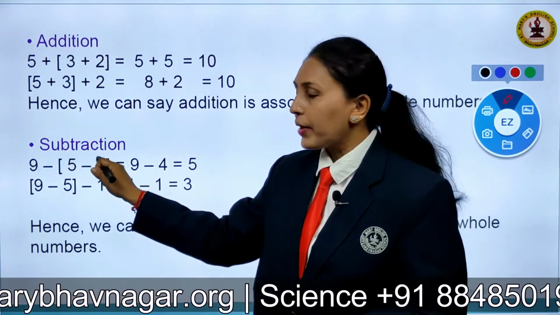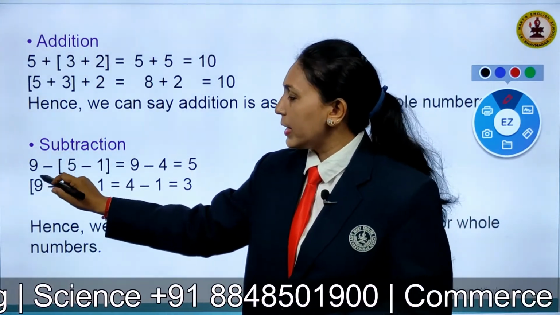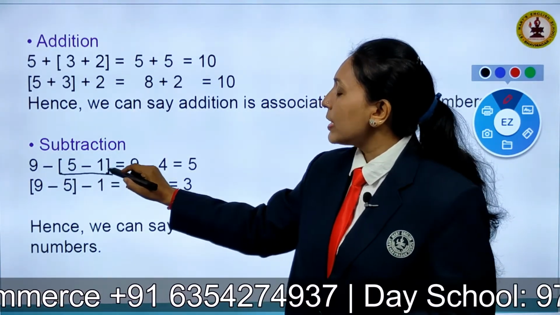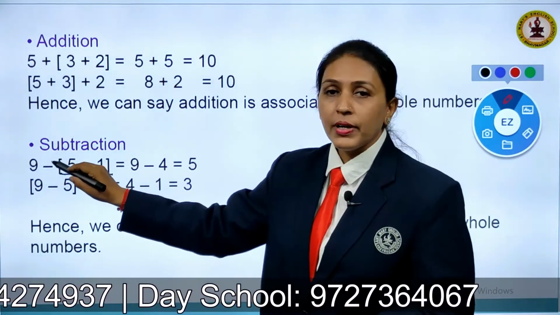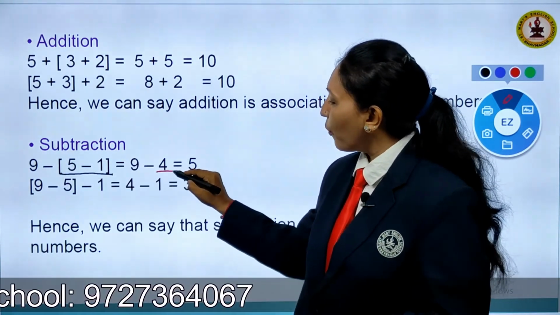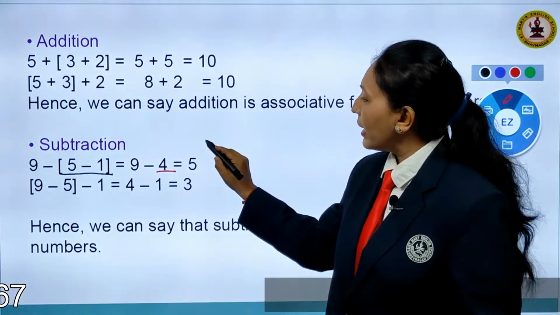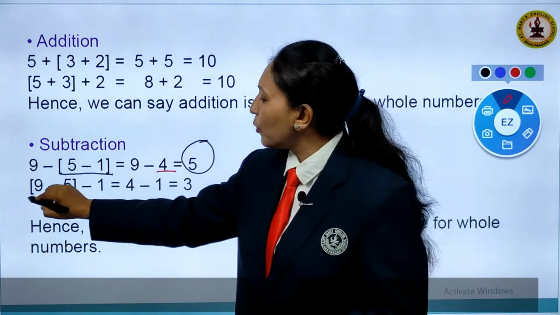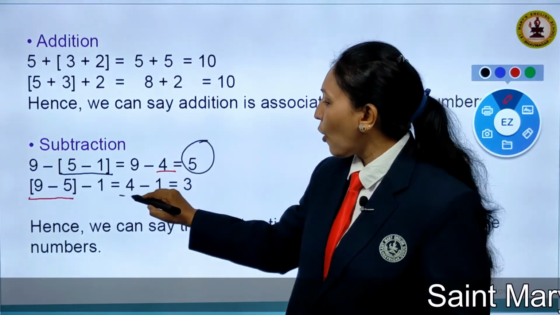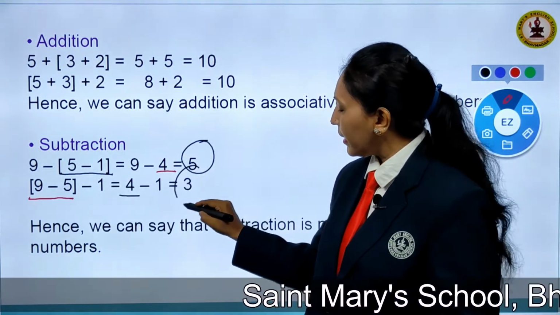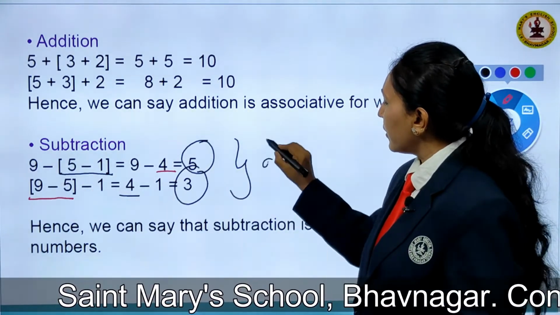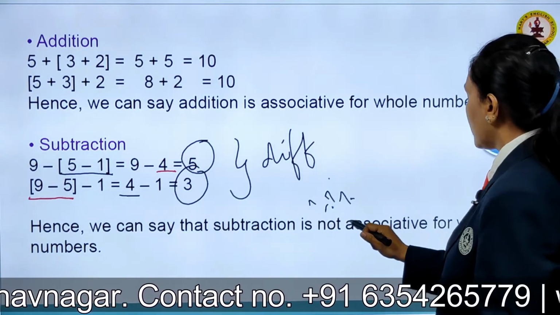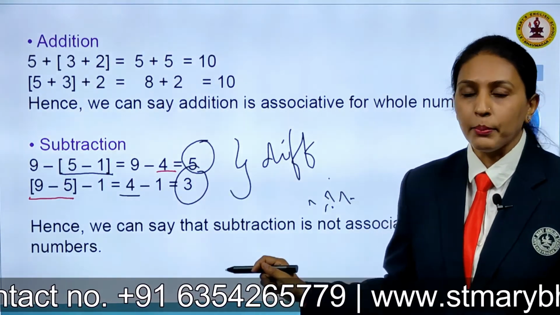Now let me see for subtraction, children. In subtraction I have taken 3 whole numbers, 9, 5 and 1. I have taken here the group of first 5 minus 1. That is, 5 minus 1 will give me 4. Now subtracting 9 minus 4, I will get 5. Right? Again, now let me change the group and check. Changing the group here to 9 minus 5, I will get 4, and 4 minus 1, I will get 3. Here both are different, children. You can see both are different, right? That means we can say that subtraction is not associative for whole numbers.